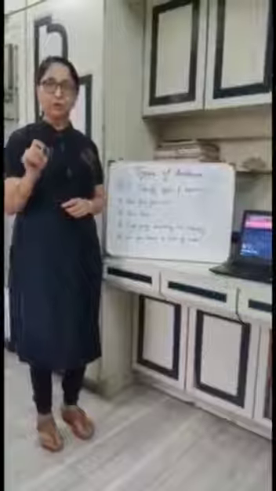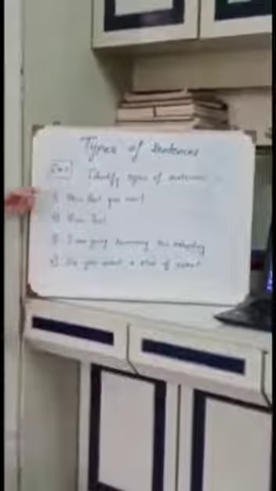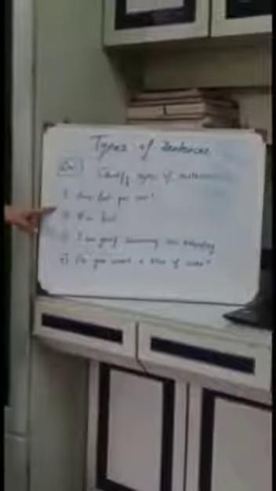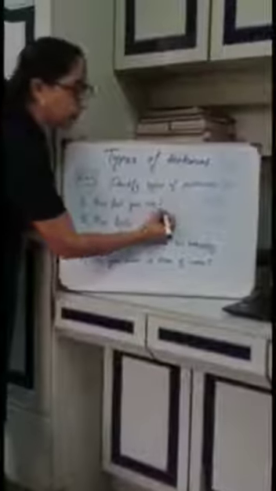Now check for yourself if you are able to identify these types of sentences or you are still unable to do that. Exercise 1 is identify the types of sentences. Sentence 1, how fast you run, with an exclamation mark. How fast you run. Guess. 1, 2, 3. The correct answer is, this is an exclamatory sentence. We have seen the end mark here. Correct? The end mark is an exclamation mark. So this is an exclamatory sentence.